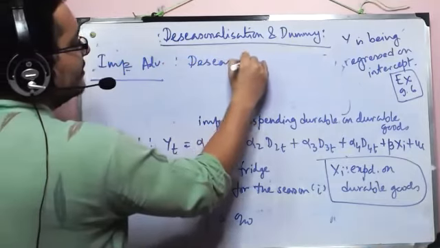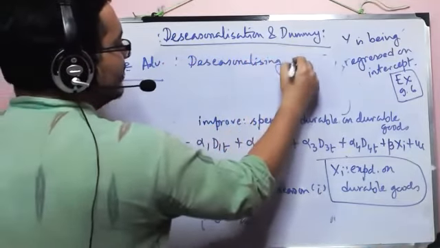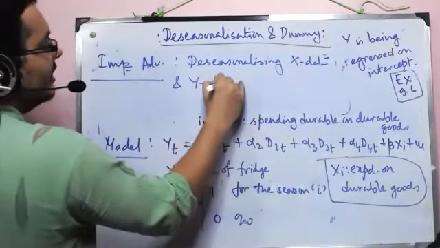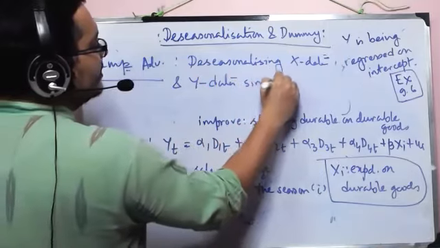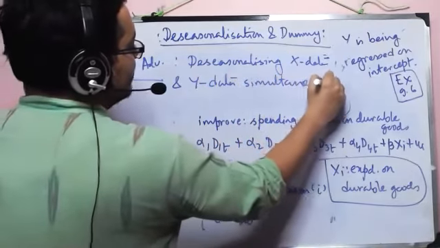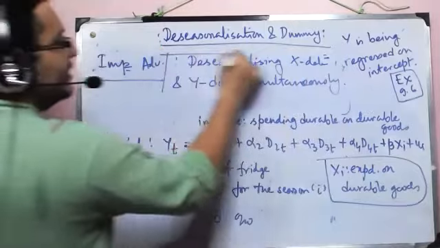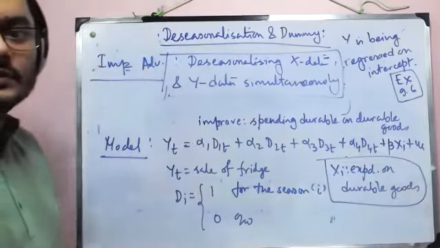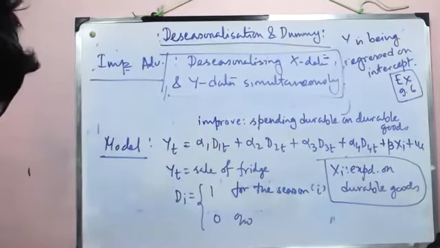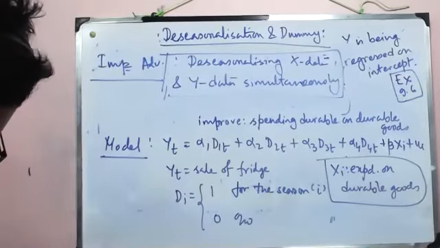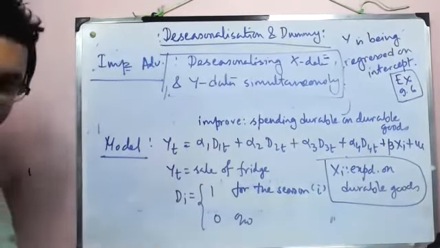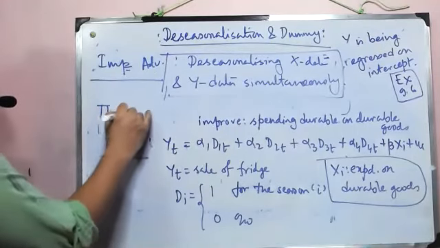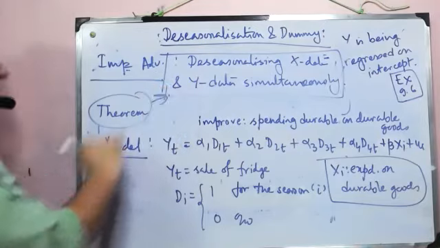Deseasonalizing X data and Y data simultaneously. That is something that you can achieve bringing in the relevant X variable in this model. So that's a huge advantage, and obviously there is a theorem which guarantees this fact.